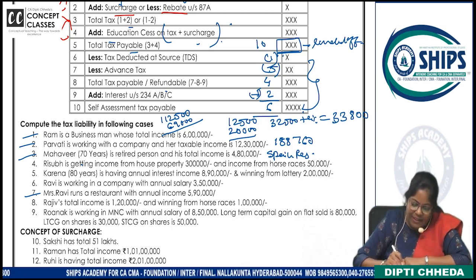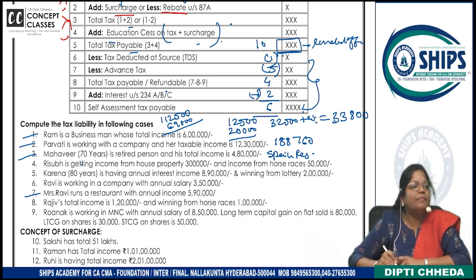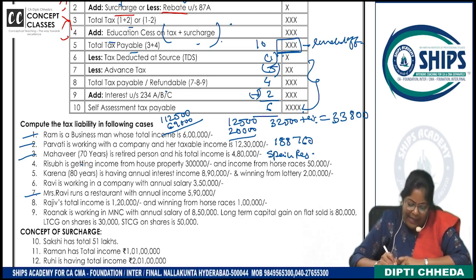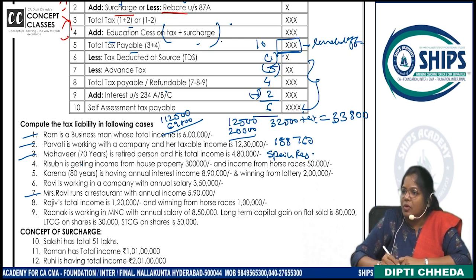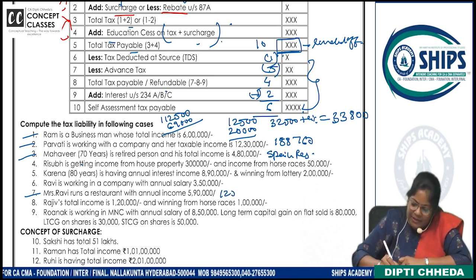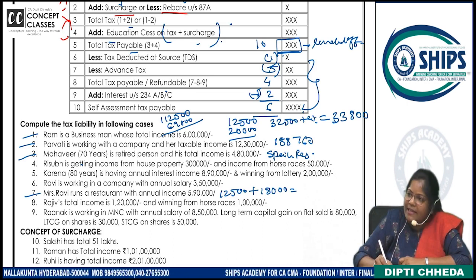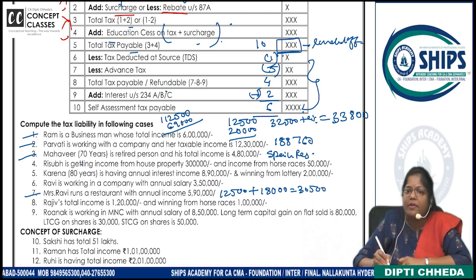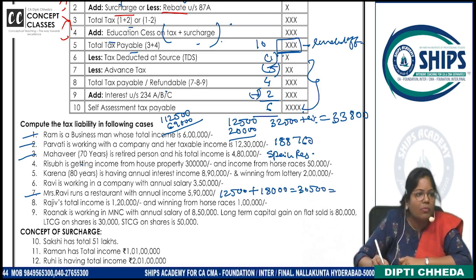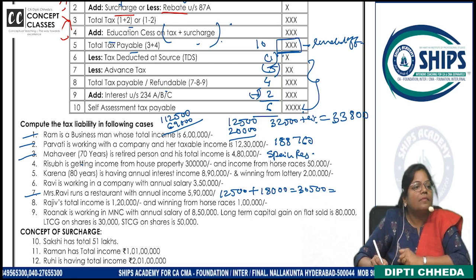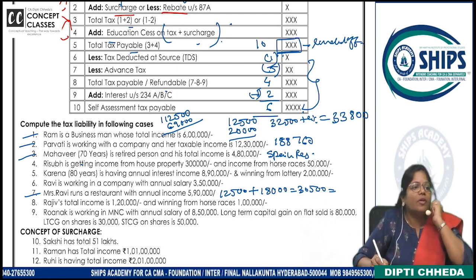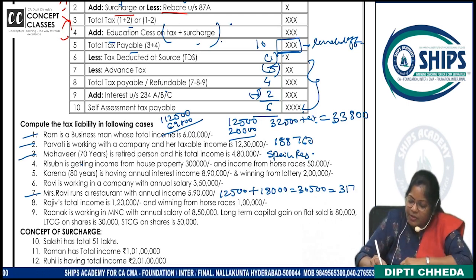Mrs. Ravi runs a restaurant with annual income 5,90,000. So up to 5 lakh, what is the tax? 12,500. On 90,000, 20%, that is 18,000. So what is the total tax? 3,500. And on this what? He says. So that comes to how much? Very good, very good. All of you are also giving nice answers, those who are doing online.